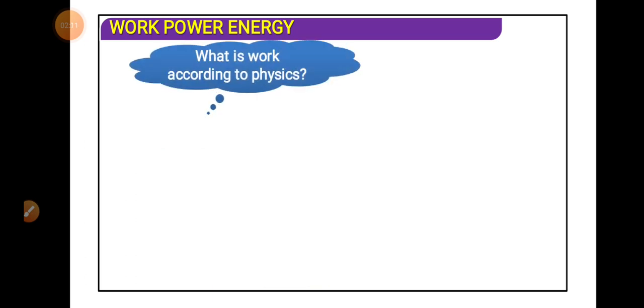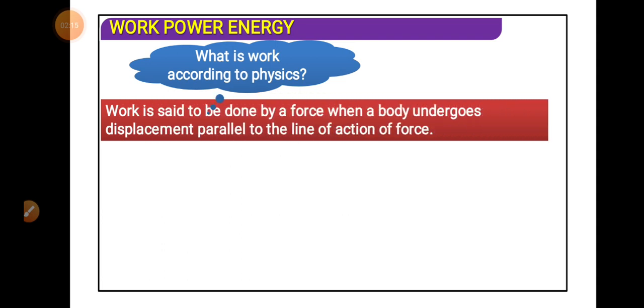So what is work according to physics? Work is said to be done by a force when a body undergoes displacement parallel to the line of action of force. And if there is a component of force in the direction of displacement, then we calculate that component of the force in that direction.